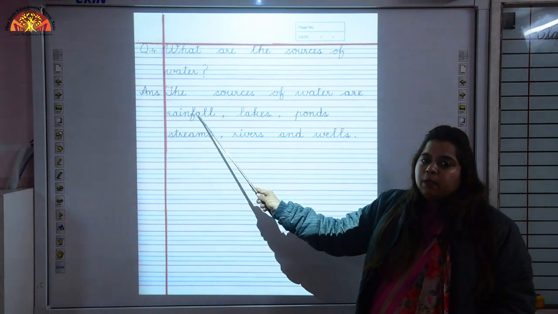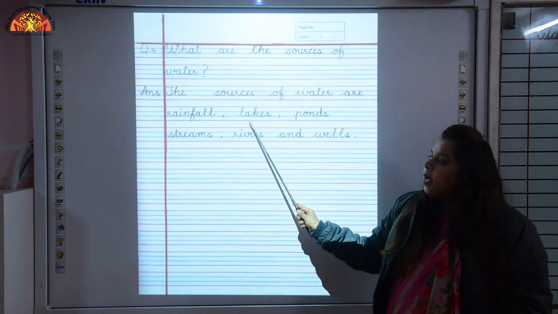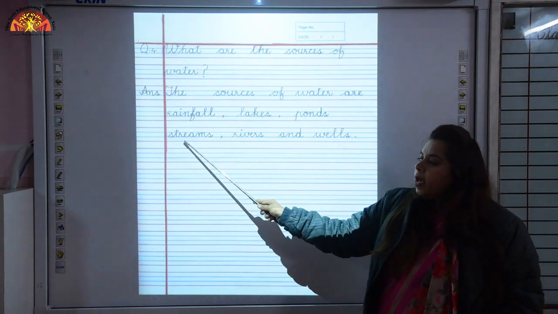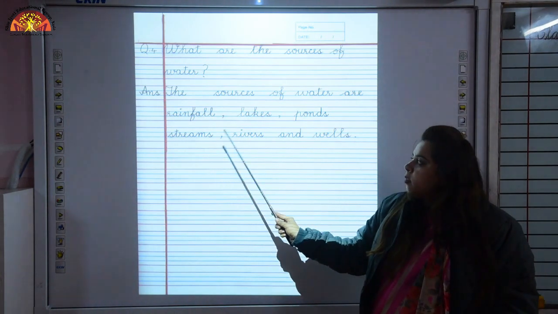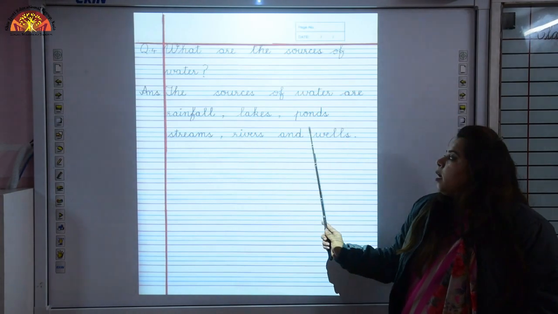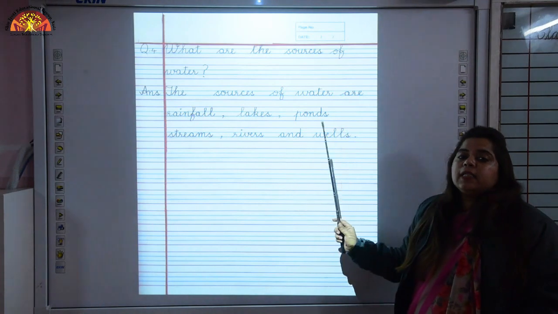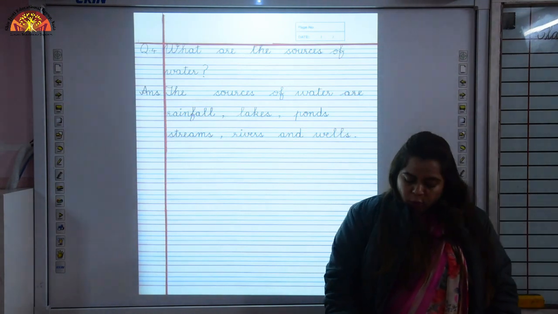RAIN, rain, FALL, fall, rainfall, LAKES, lakes, PONDS, ponds, STREAMS, streams, RIVERS, rivers and WELLS, wells. What are these? These are the different sources of water.